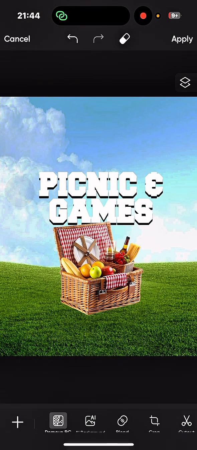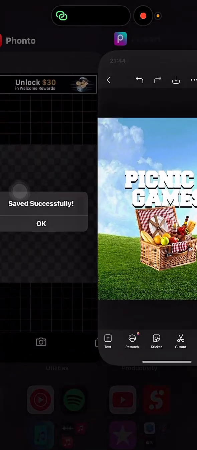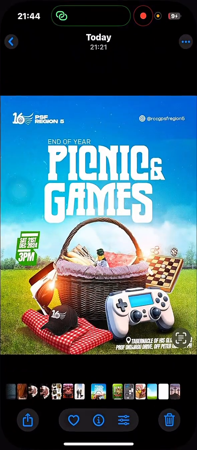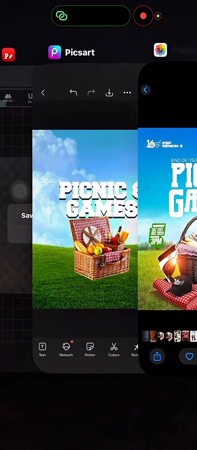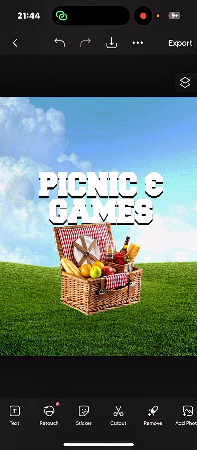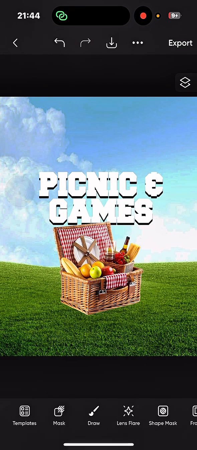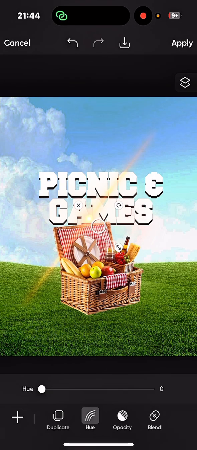Now, I'm still going to look for inspiration from my picture. Now, let's go back here. Okay, just the date and time that is here. Now, it's a picnic flyer. Very, very easy to make. Now, I'm going to add a lens flare. This is why I love PicsArt. You can choose light. You know those gleaming lights? You see? Choosing a lens flare now. Wow, so it looks bright now.